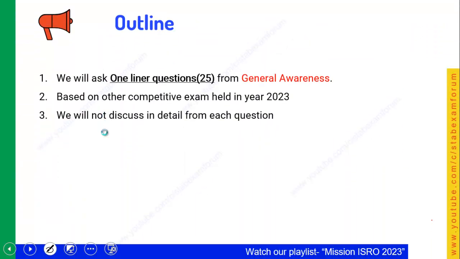So the outline of today's session will be like this. We will ask one-liner questions. We will not give any options to you. We will just ask one question from general awareness. And these questions which we have compiled in this session are asked in other competitive examinations, including DRDO and SSC exams as well.